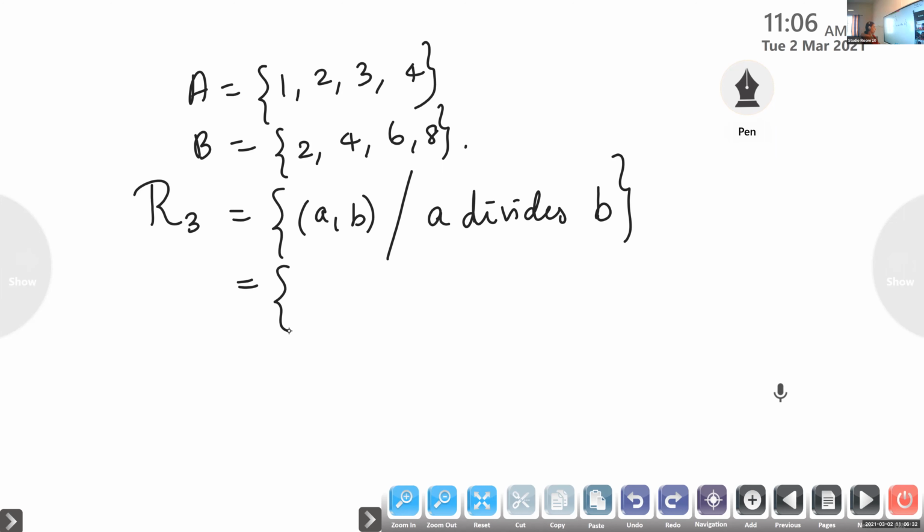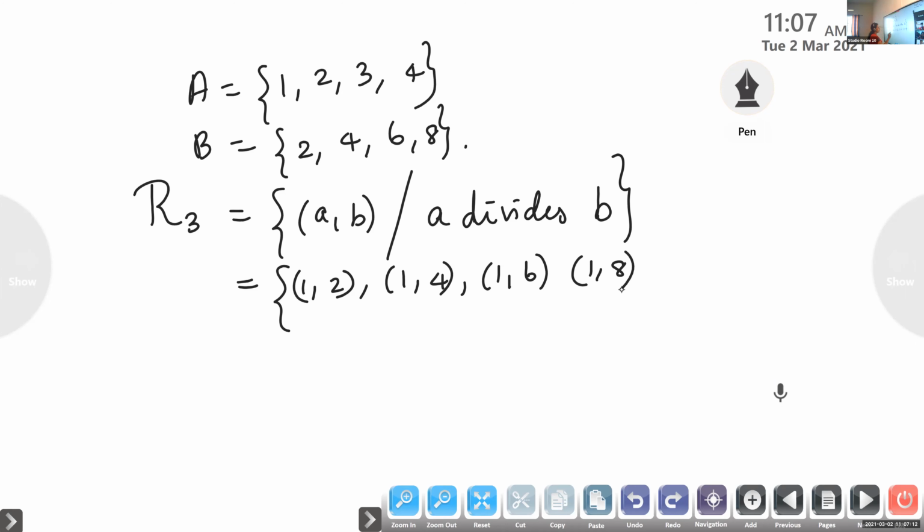It is the collection of all ordered pairs (A, B) where A divides B. Yes. (1, 2), ordered pair (1, 2). Then (1, 4). Very good. (1, 6), (1, 8). Isn't it? 1 divides all the numbers, so 1 will divide 2. Next, Aditya, can you give the next set?